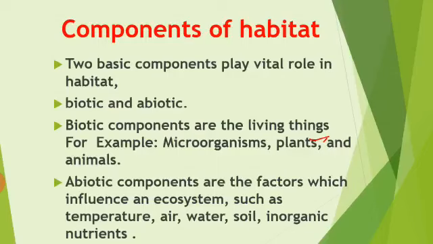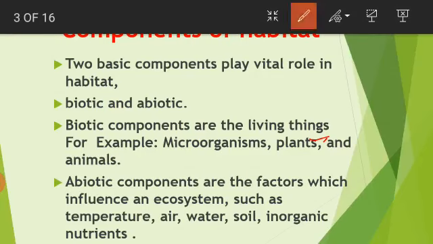Next is components of habitat. Components of habitat means the components that combine to make a habitat successful. There are two components of habitat, and they are biotic and abiotic.